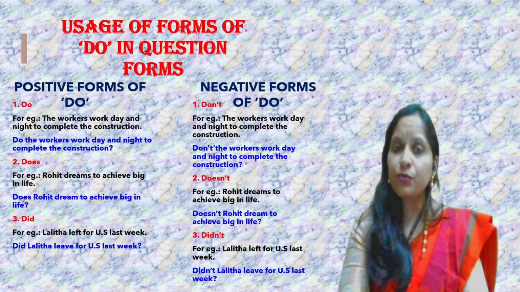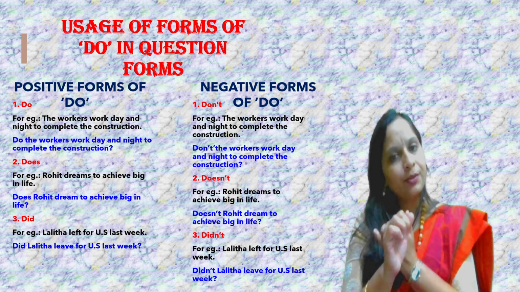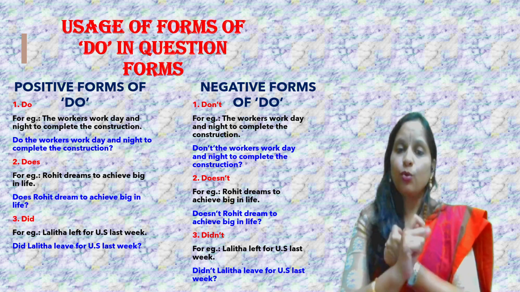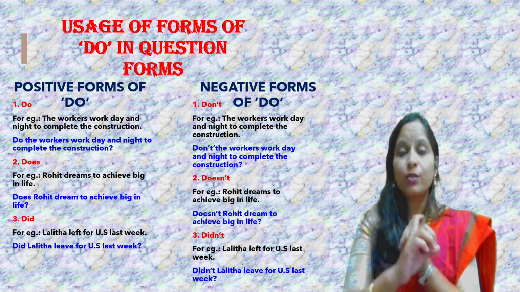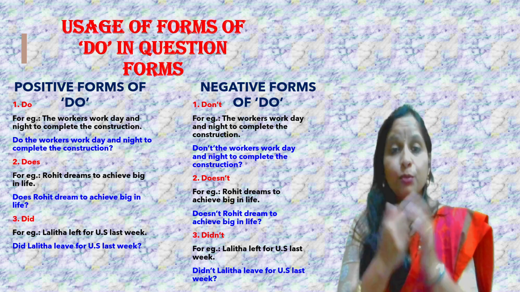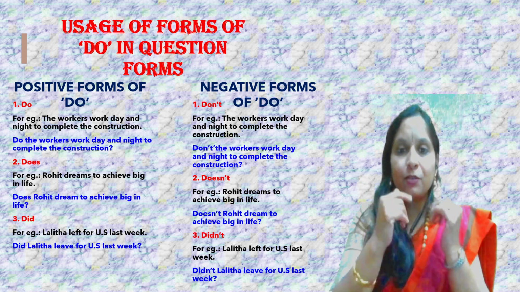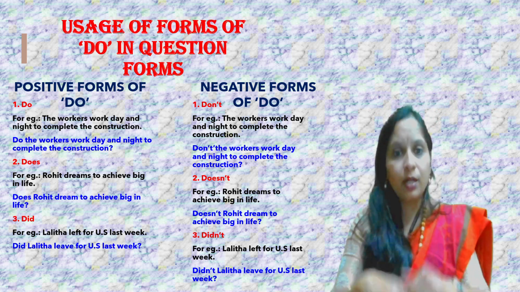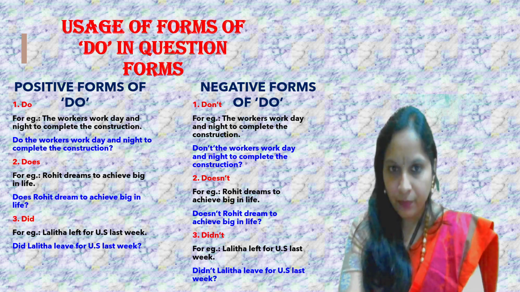Next, negative forms of do. Which are those negative forms of do? Don't, doesn't, didn't. Right. So when are we using don't? When your statement starts with the plural term, plural word, plural noun. So, for example, the workers work day and night to complete the construction.